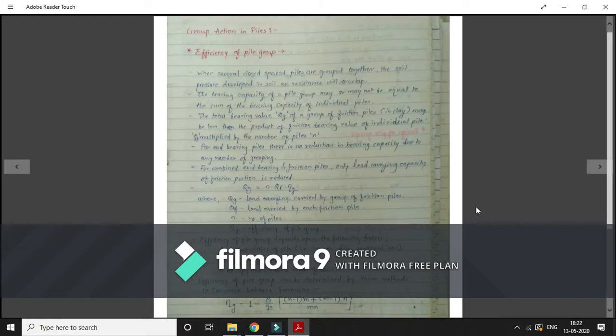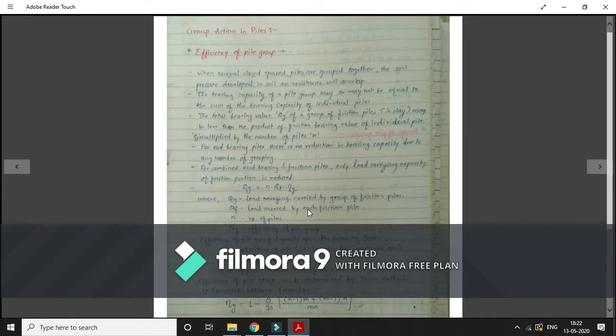The total bearing value of the group of friction piles may be less than the product of the friction bearing value of individual piles here. For end bearing piles, there will not be any reduction in bearing capacity due to any number of grouping here. So this is the formula you can see for the frictional piles, where group capacity is equal to number of piles multiplied by individual capacity of pile multiplied by its efficiency.